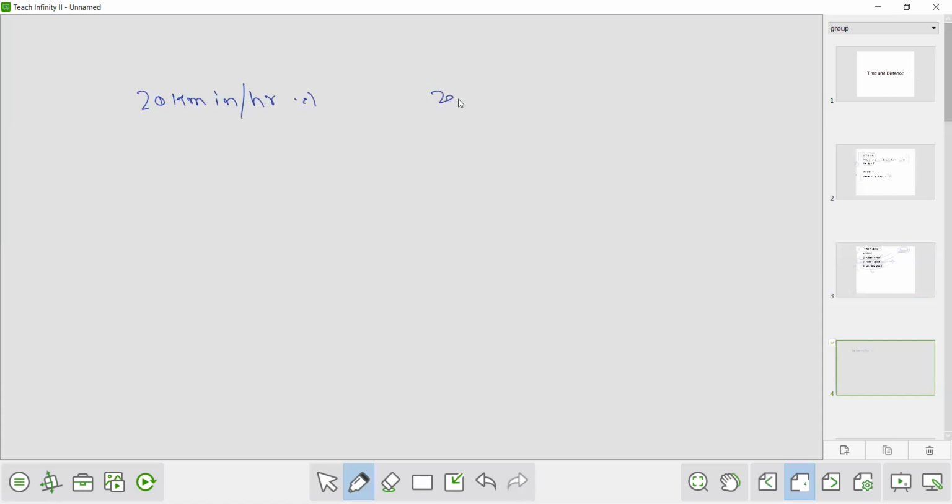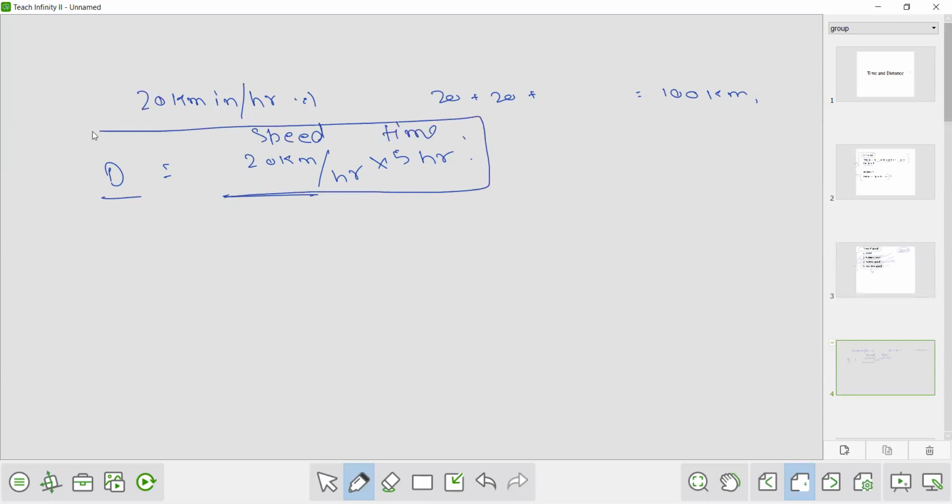So in 5 hours, 20 plus 20 plus 20 plus 20 plus 20, that is 100 kilometers. Or we can say that 20 kilometers per hour is the speed, time is 5 hours. So distance is 20 kilometers per hour, that is the speed, into time. So from here we can say that distance is speed into time. This is the formula which has been derived here.